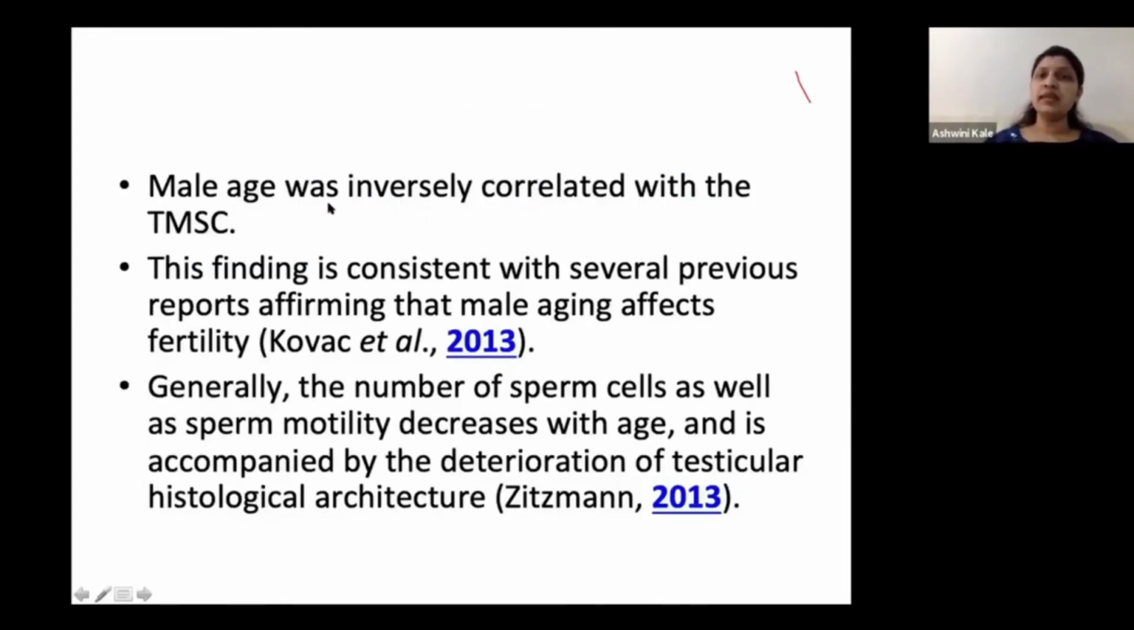So as we all know that male age is inversely correlated with TMSC, the finding is consistent with several previous reports which affirm that male aging affects fertility. Generally, the number of sperm cells as well as sperm motility decreases with age, because it is accompanied by deterioration of testicular histological architecture as well.